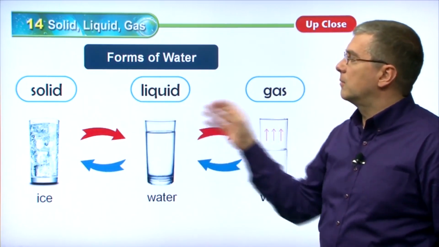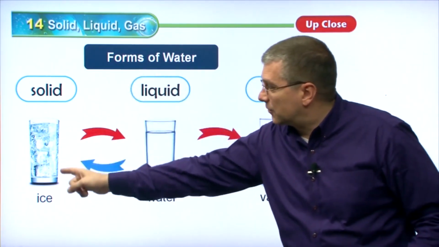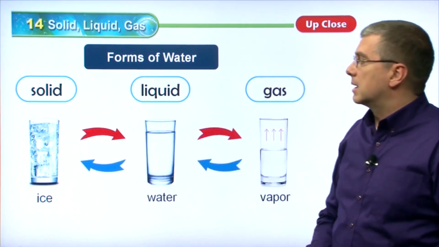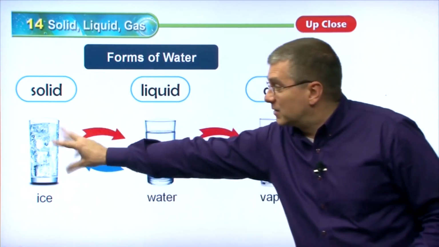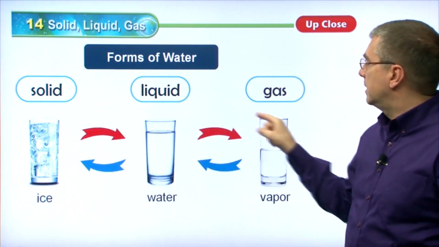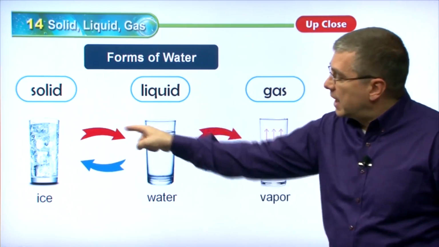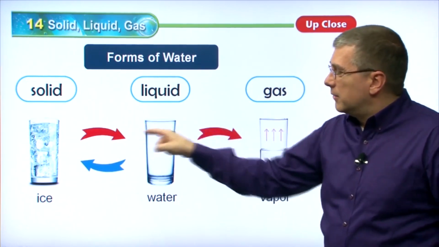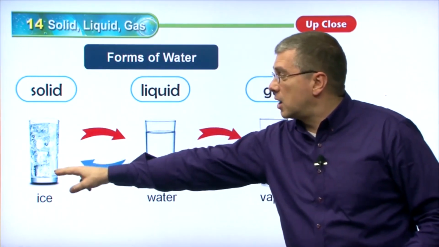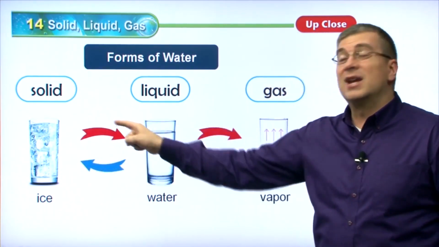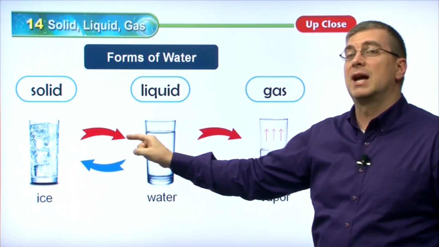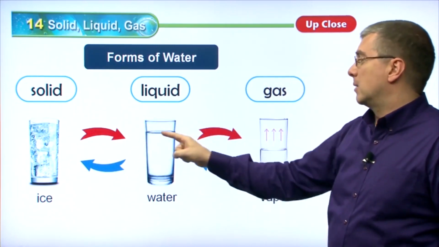Okay, so these are the 3 forms of water. When it's a solid, it's frozen inside the glass here. It's ice, or ice cubes are inside the glass here. Then all the ice melts and it's just liquid, right? Turns into a liquid, and then it turns into a gas. Notice these arrows. These arrows are red for heat. These are blue for cold. So if you're going from a solid ice to liquid, you're increasing the temperature. The temperature is getting hotter.